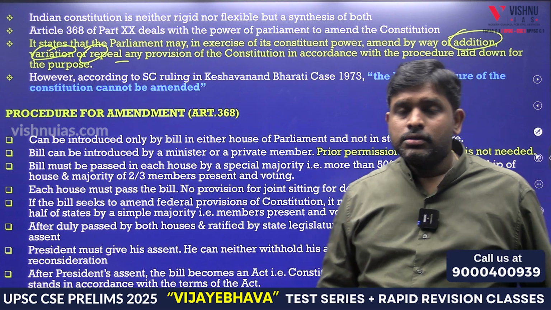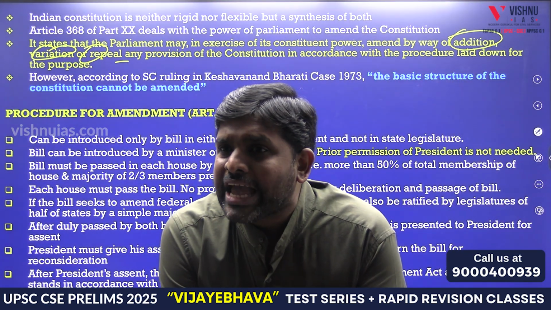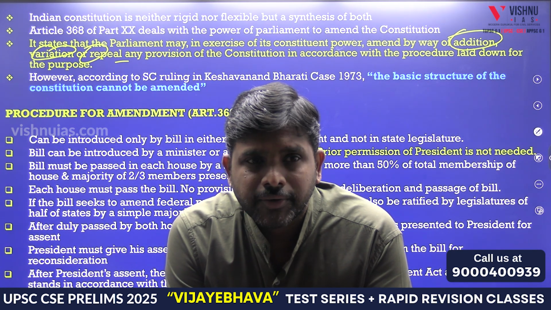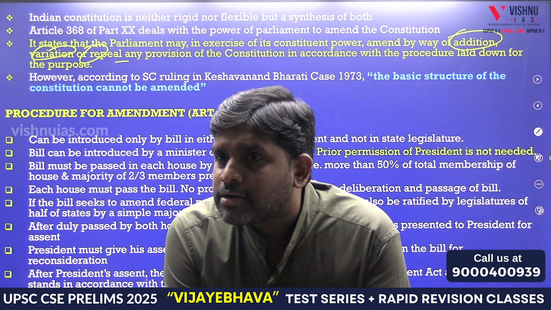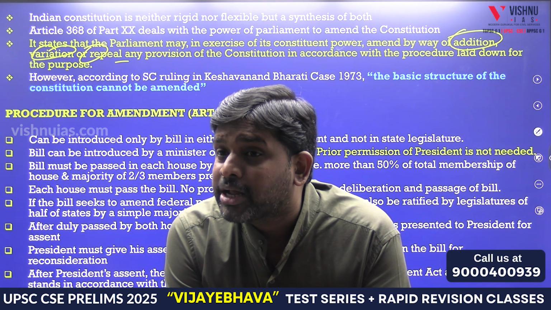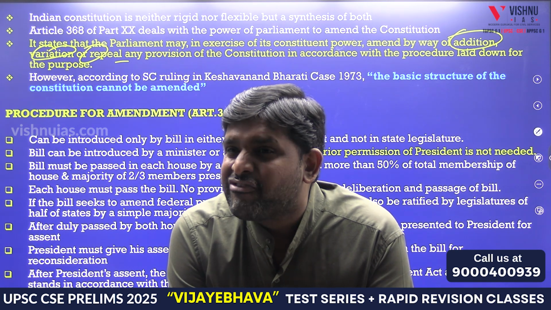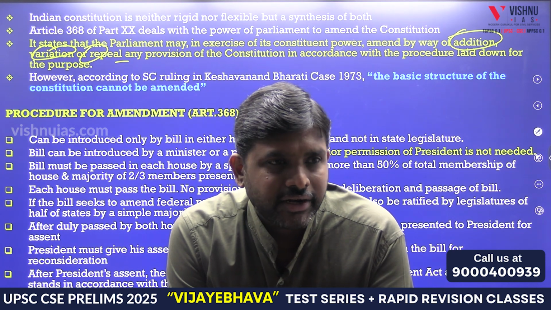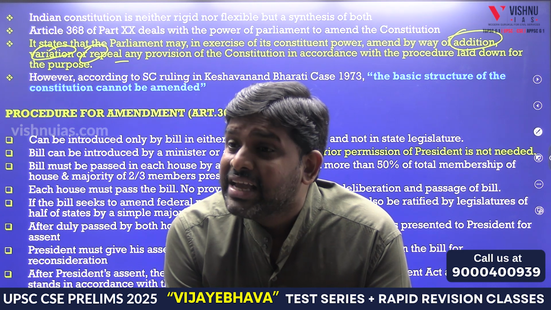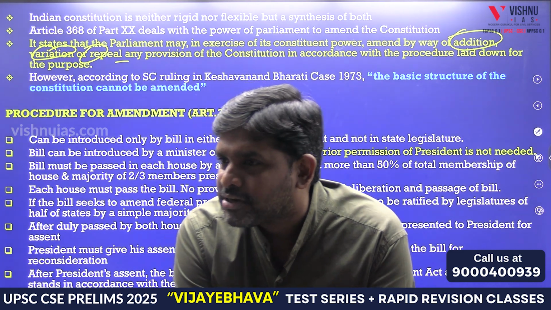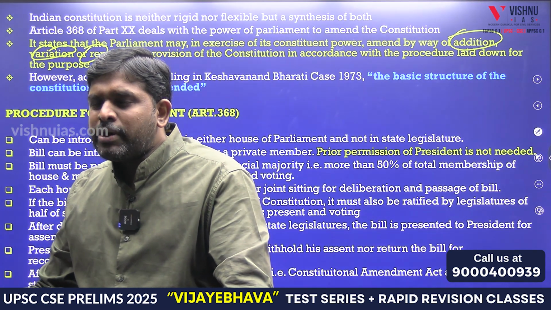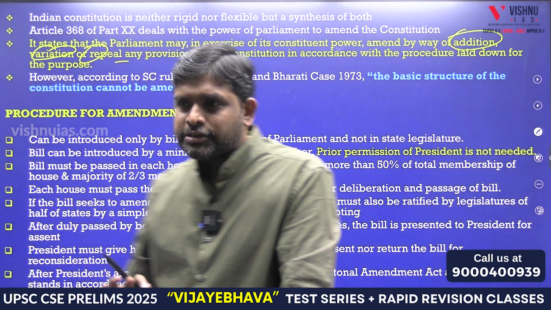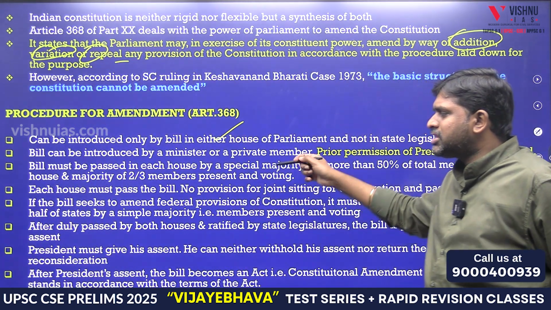However, the Constitution can be amended within the provisions of the basic structure doctrine. The amendment power under Article 368 is not absolute. You cannot amend everything. You can amend, but within the ambit of Article 368. So Article 368 has limited power to amend the Constitution. Whether Article 368 has full power or limited power to amend the Constitution? Limited power. Whatever I told, the procedure, the same procedure is there.